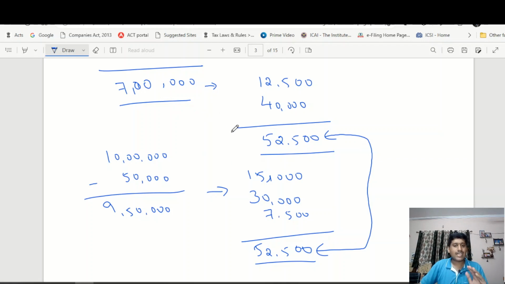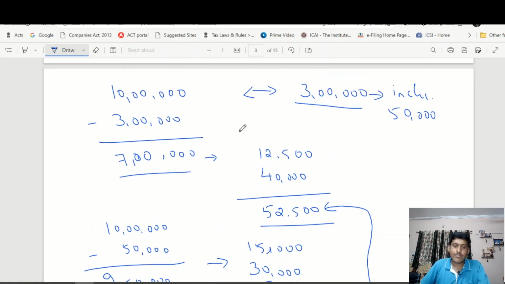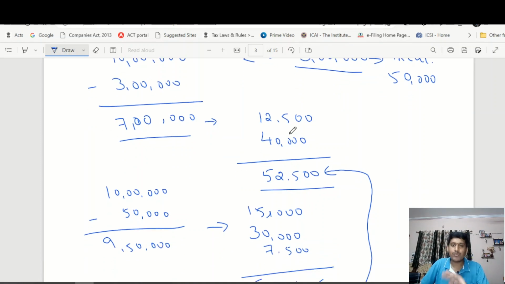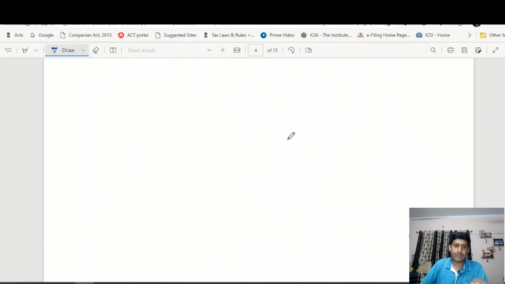So what do we understand from this? If our exemption or deduction amount including standard deduction is more than 3 lakhs, it is beneficial for us to opt for old tax regime. If the deduction amount is less than 3 lakhs, it is beneficial for us to opt for new tax regime. Let us prove it with our example.